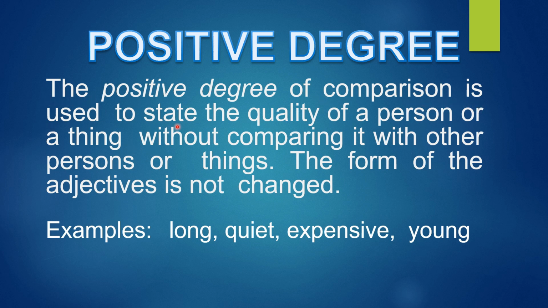The positive degree of comparison is used to state the quality of a person or a thing without comparing it with other persons or things. The form of the adjective is not changed. Here, we are not going to compare; we are only telling one person's quality, or thing's quality, or the event's quality, or quantity also. So we are telling only about one noun. We are not going to tell about any other noun. We are just telling one noun's quality.